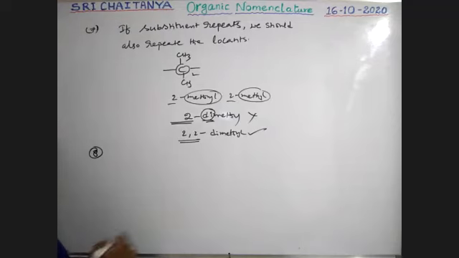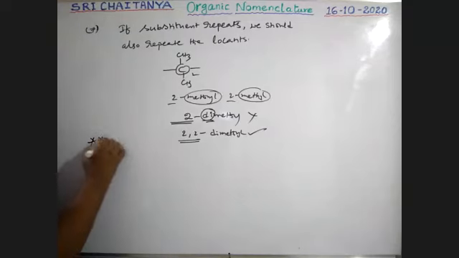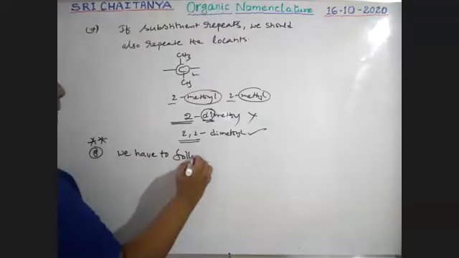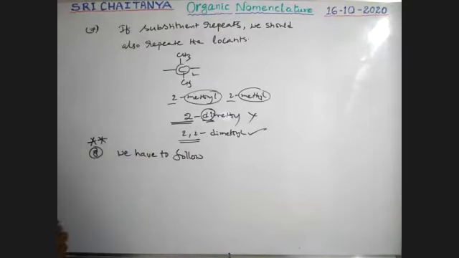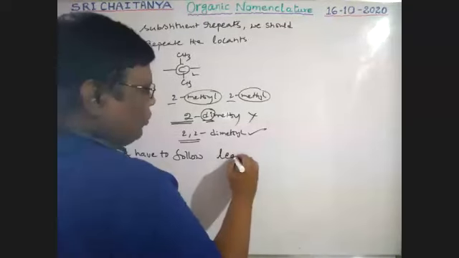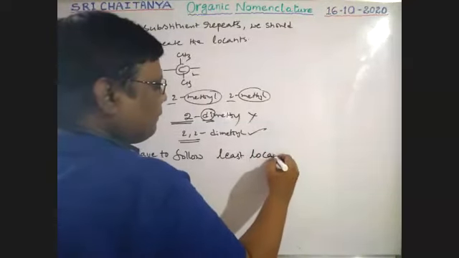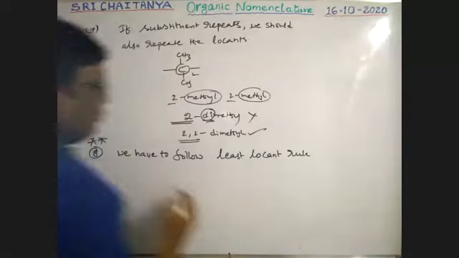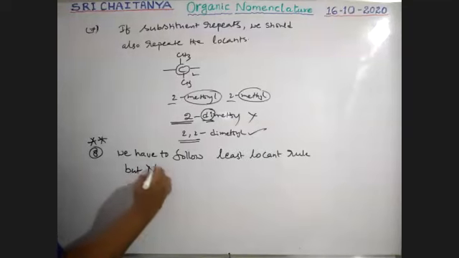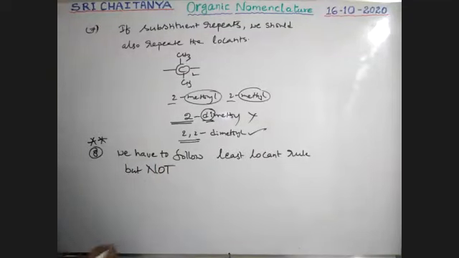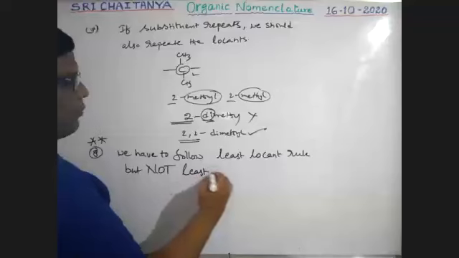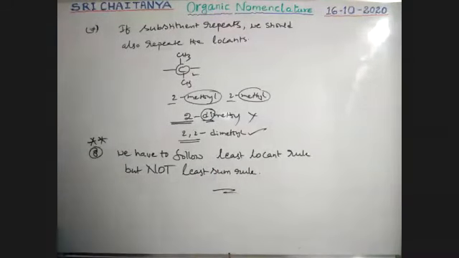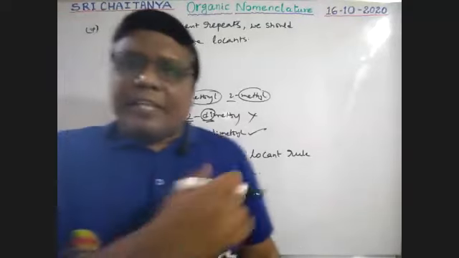We have to follow, very, very important, the least locant rule, but not the least sum rule. At the time of particular examples, I will explain this point.